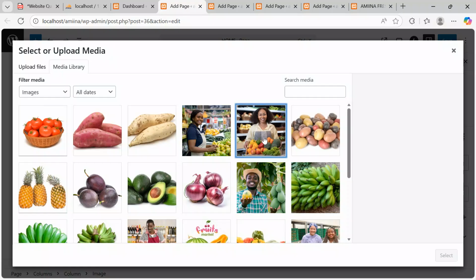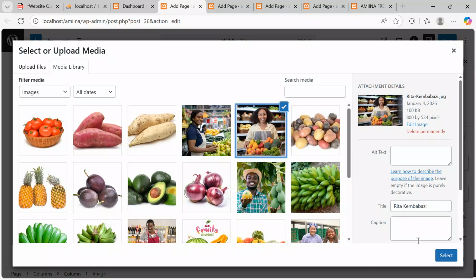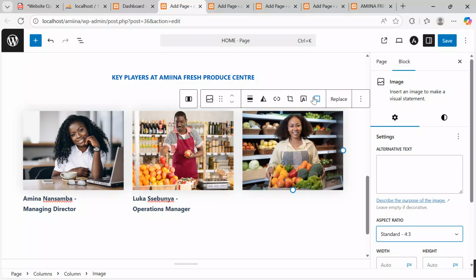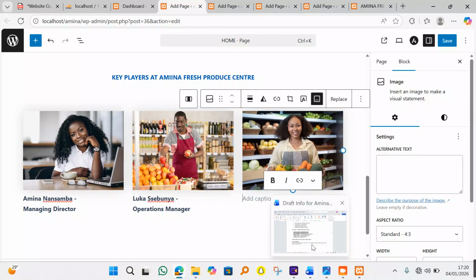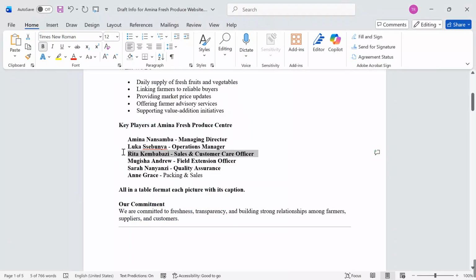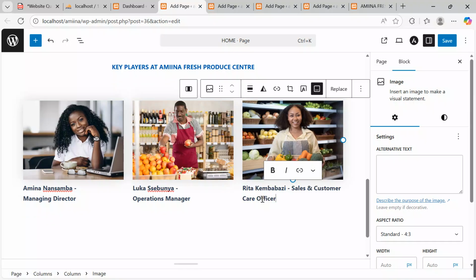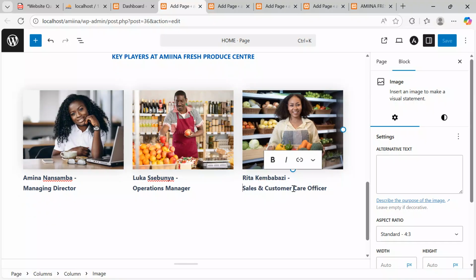And this is none other than this candidate of ours. Click select, aspect ratio, keep standard, come here, say add caption, come to my support document for those that downloaded, and then copy, Control C, get back here, and then Control V. After putting it at that, I will continue.